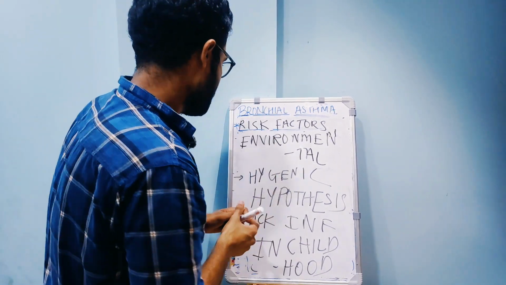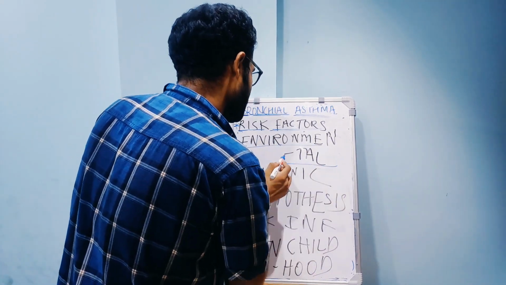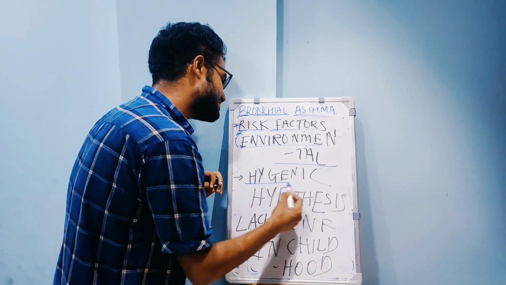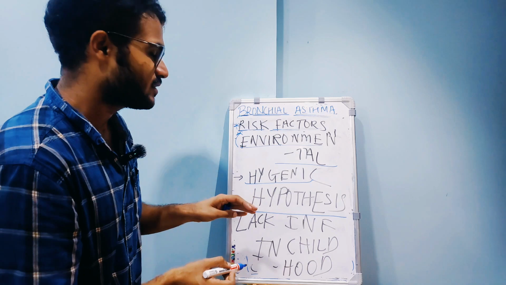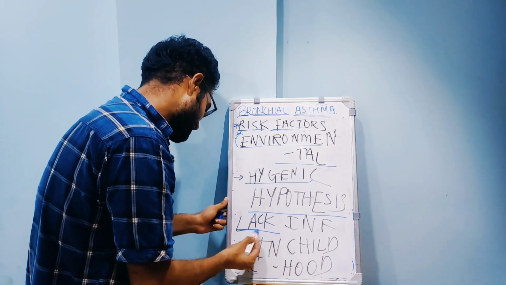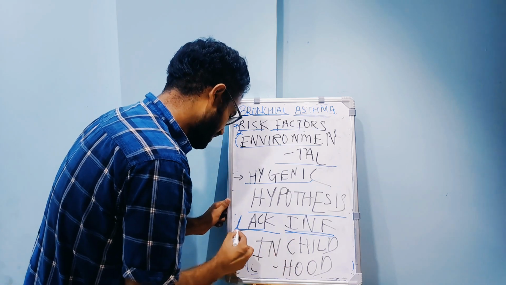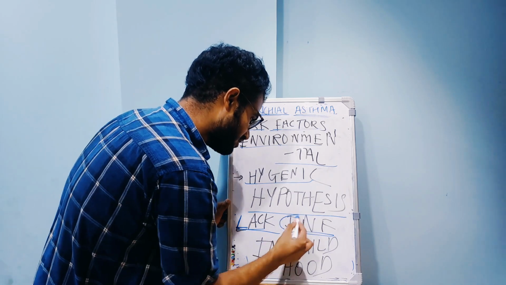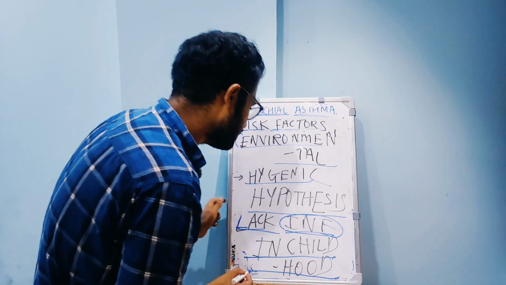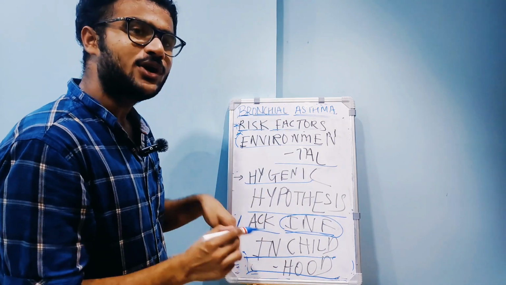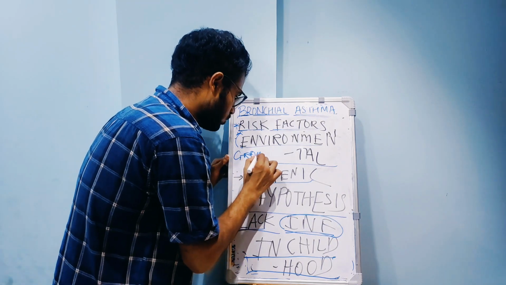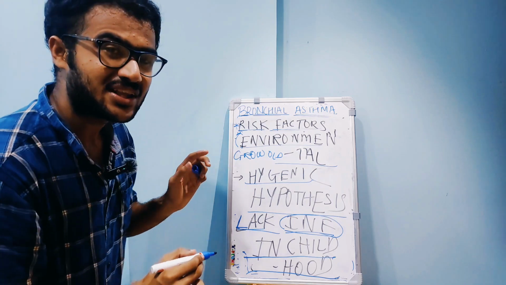So now I would be talking about environmental risk factors. So in this there is a hygienic hypothesis. इसका मतलब है कि those individuals who lacked any kind of infection during the early childhood, they tend to develop asthma when they grow old.